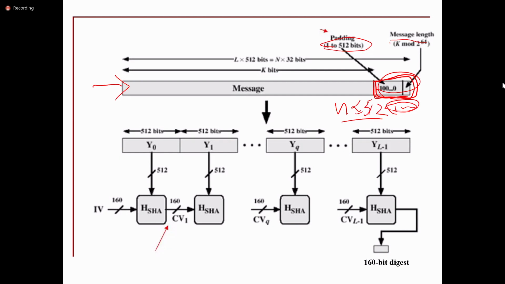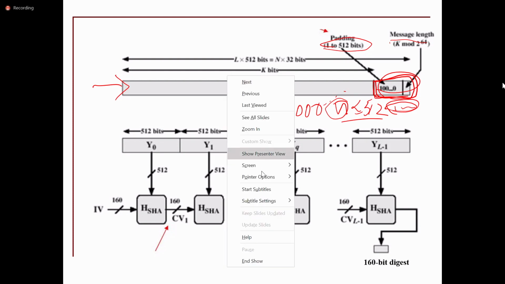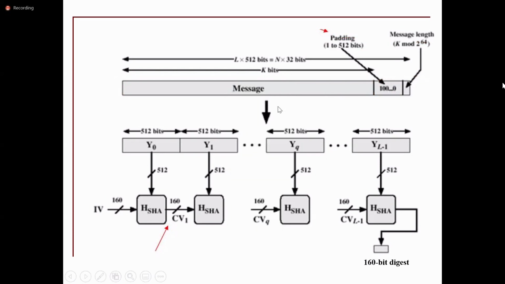Whatever the remaining bits are, it simply adds 100 and so on, added to the length of the message. The entire size will be represented with this L.